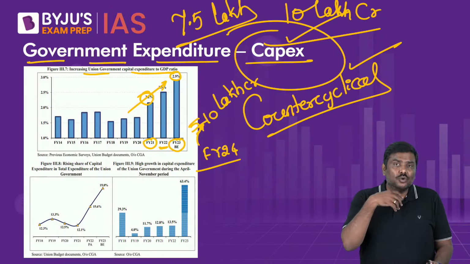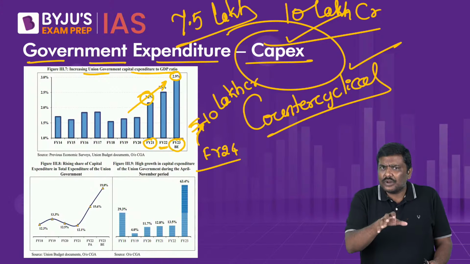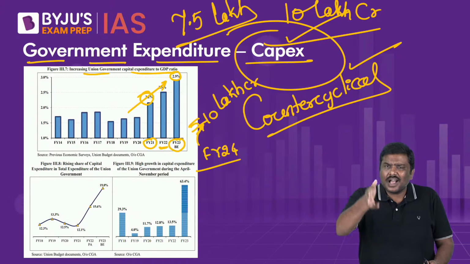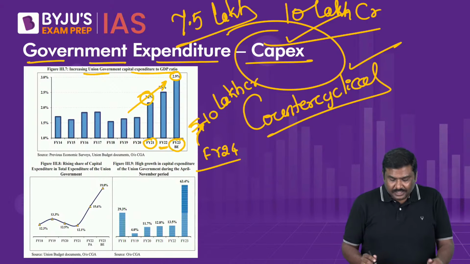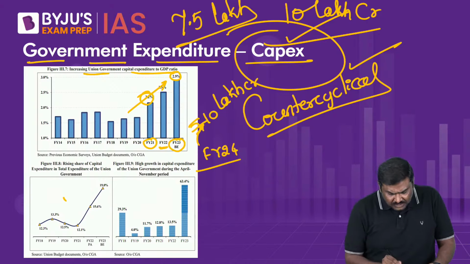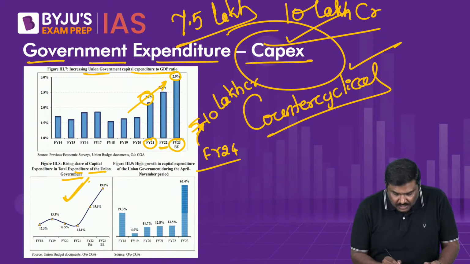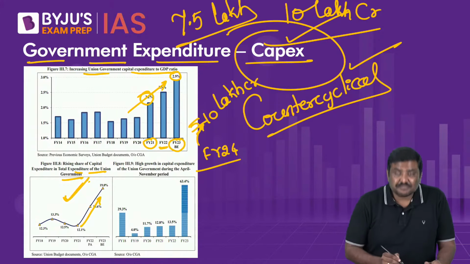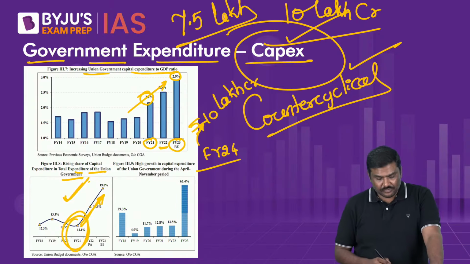Right? So can you conclude and say that the policy of Government of India, especially during the pandemic, has been counter-cyclical? Answer is, of course, yes, it has been counter-cyclical. And apart from this, have a look at this. Out of the total expenditure of the Union government, how much is the capital expenditure? It has seen a sudden spike, sudden rise, especially from the financial year 21.